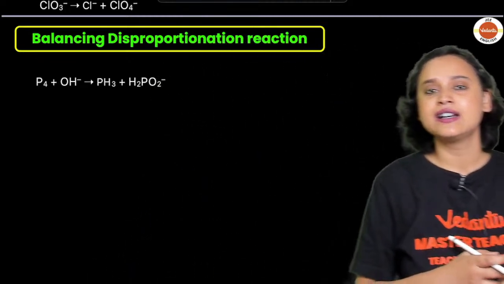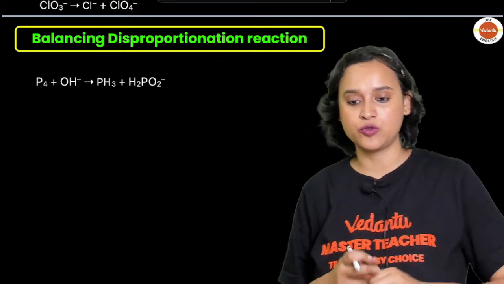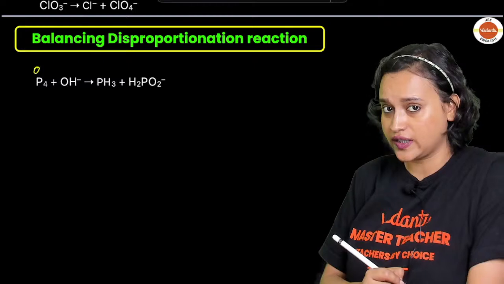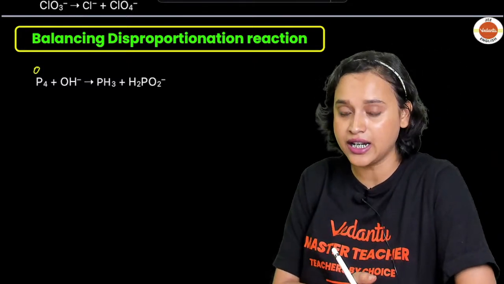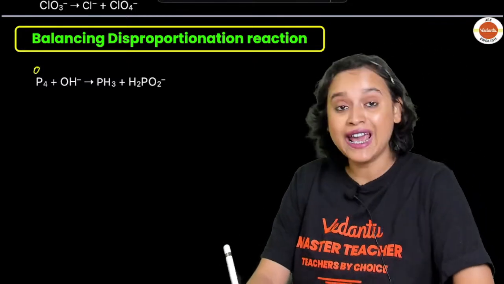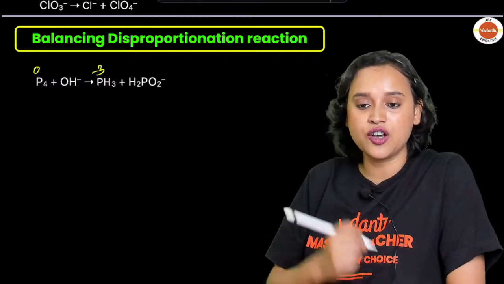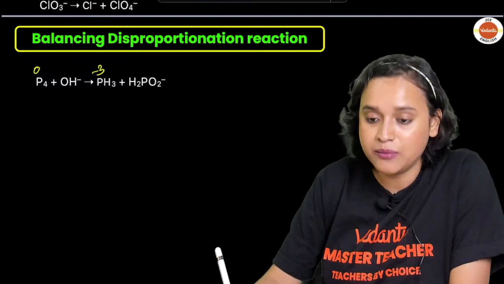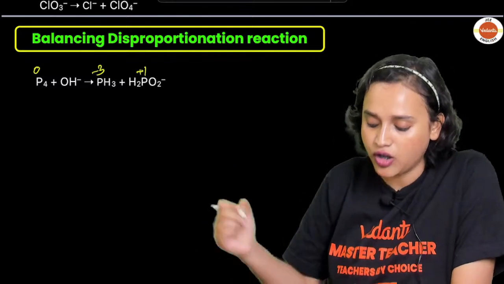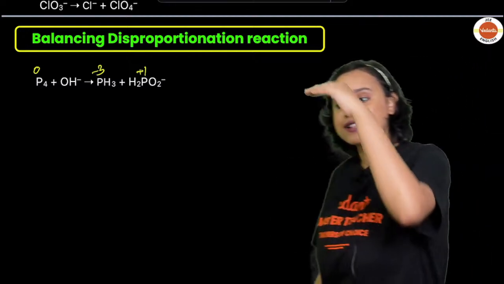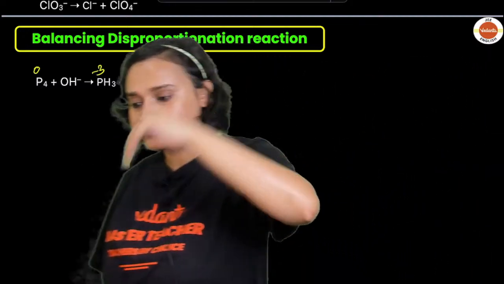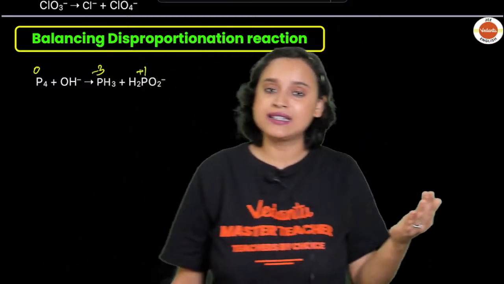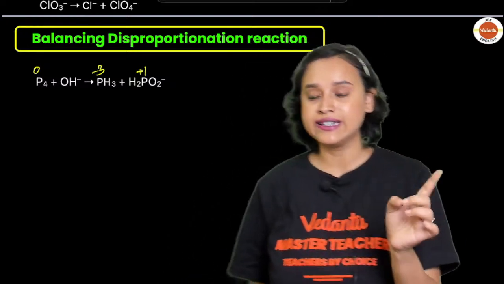Now, guys, let us take a look at how to balance a disproportionation reaction here. So you have P4. P4 is in 0 oxidation state, because that is the elemental state. Am I right? Yes. Then in PH3, P is in -3 oxidation state, and in H2PO2 minus, if you calculate it, P is in +1 oxidation state. So from 0, it is decreasing to -3, and from 0 to H2PO2 minus it is increasing to +1.